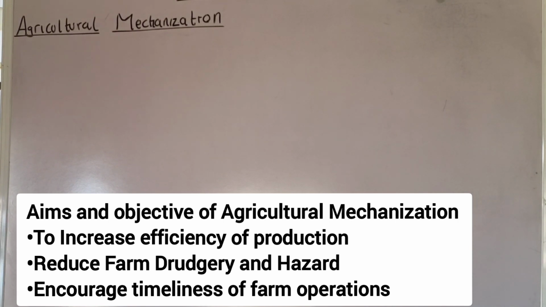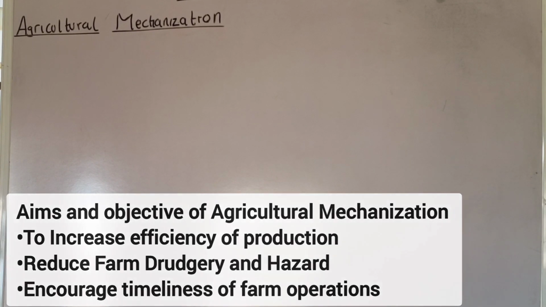Are you paying attention? And you know that the timeliness of farm operation has assumed a greater significance in obtaining optimum yield, because the time that is supposed to be used to weed and do other work on the farm is saved by the machine you already employed. You're still going to use those times to do other significant things on the farm. So that is one of the importance of agricultural mechanization.